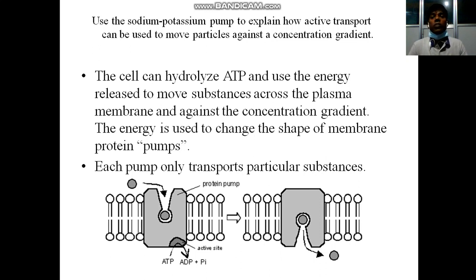Use of sodium potassium pump to explain how active transport can be used to move particles against a concentration gradient. The cell can hydrolyze ATP and use the energy released to move substances across the plasma membrane and against the concentration gradient. The energy is used to change the shape of membrane protein pumps. Each pump only transports particular substances.